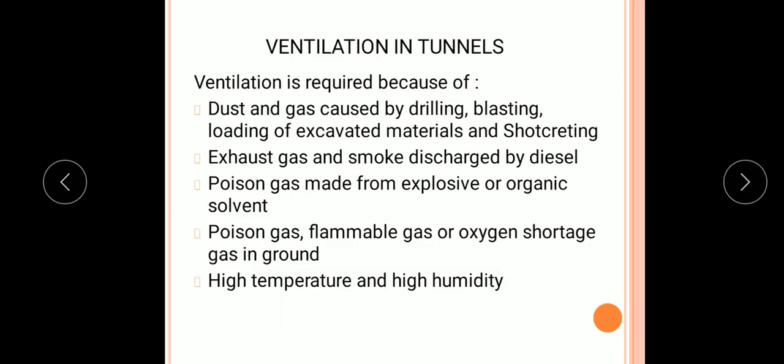So, ventilation is required because of dust and gas which is caused by drilling, blasting and loading of excavated materials and shotcreting. The exhaust gas and smoke is discharged by the diesel inside the tunnel. The ventilation is also required because poisonous gas made from explosive or organic solvent, or because of high temperature and high humidity, it is required to provide a tunnel ventilation.